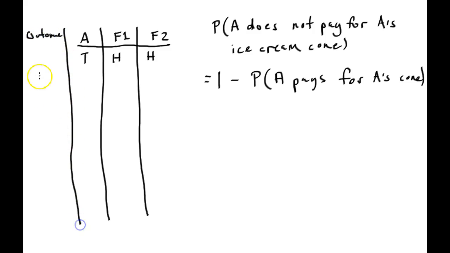And this is the outcome column, and this is if she's paying or not, and you can figure this out. So she is paying. She pays for all 3, but all we care about is if she's at least paying for her own ice cream cone. So yeah, she is paying for her own ice cream cone because she flips a tails and the other people flipped heads. So based upon the rules of this, she's paying for her ice cream cone and others, but we care about only hers, at least hers.